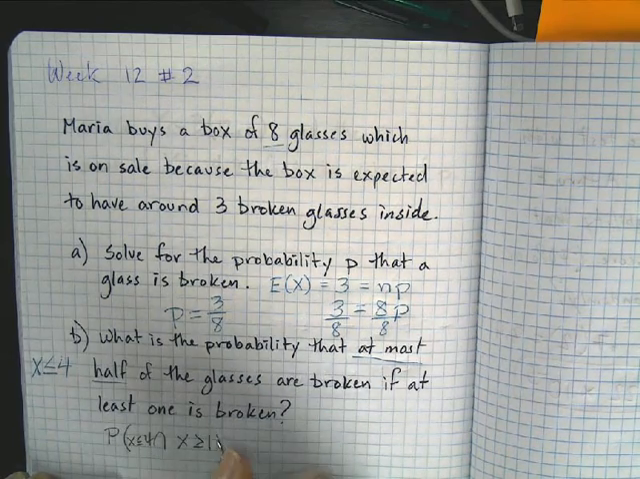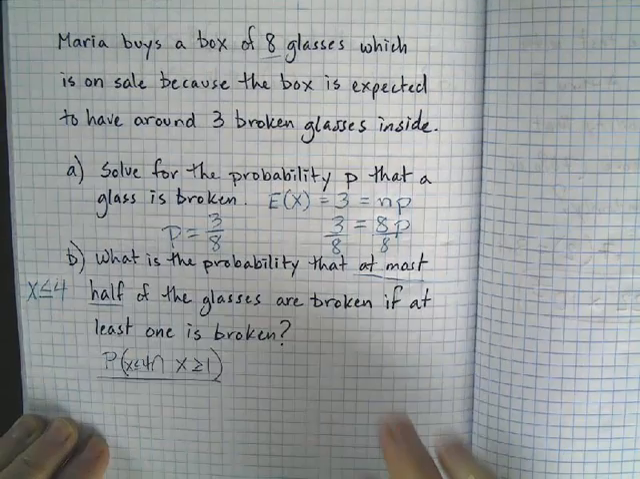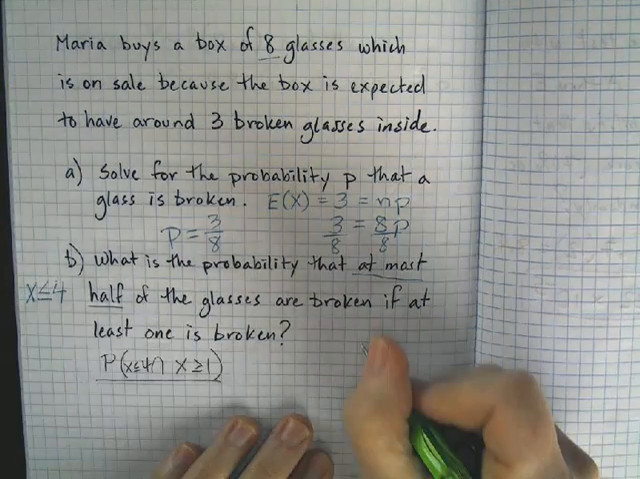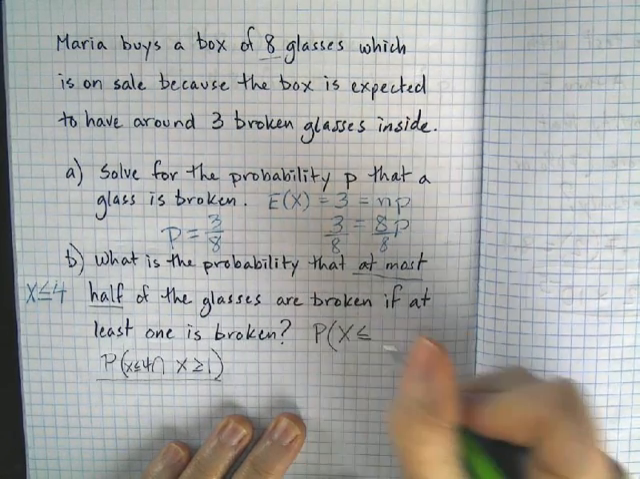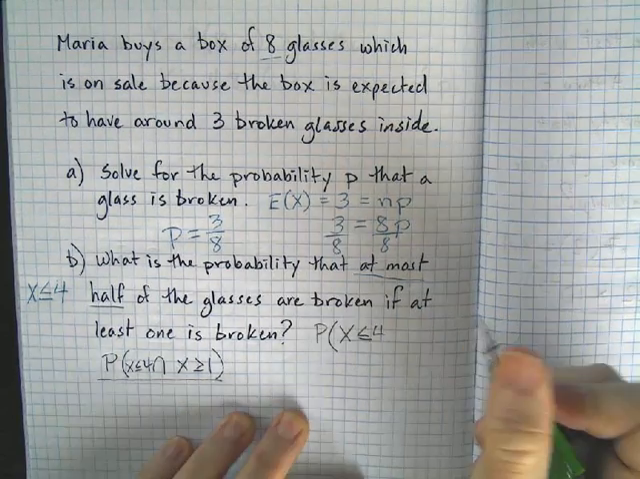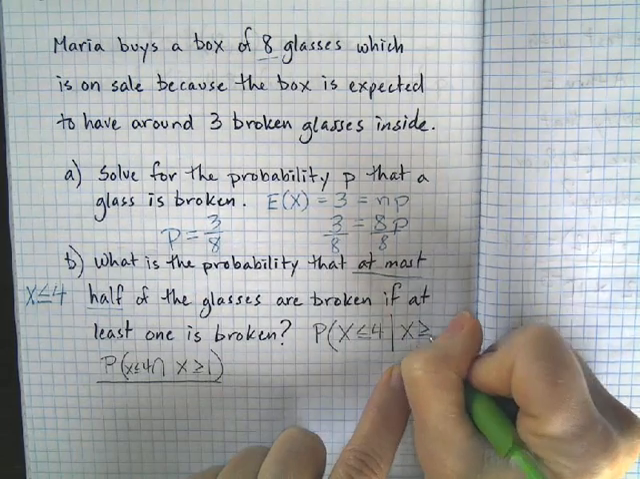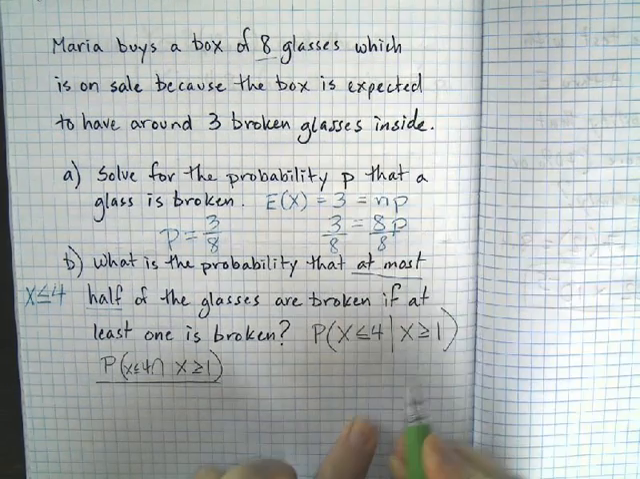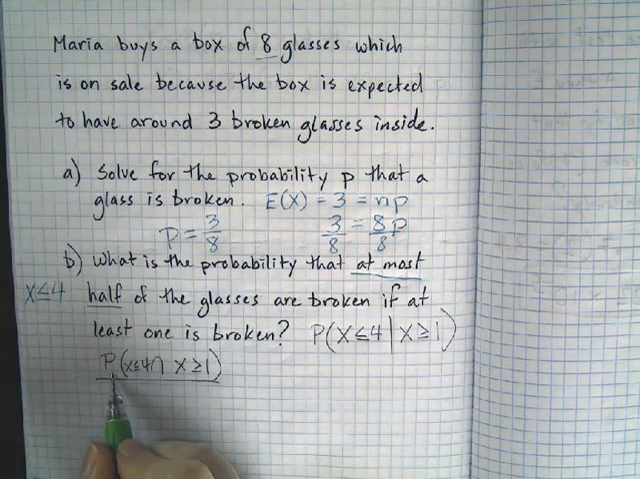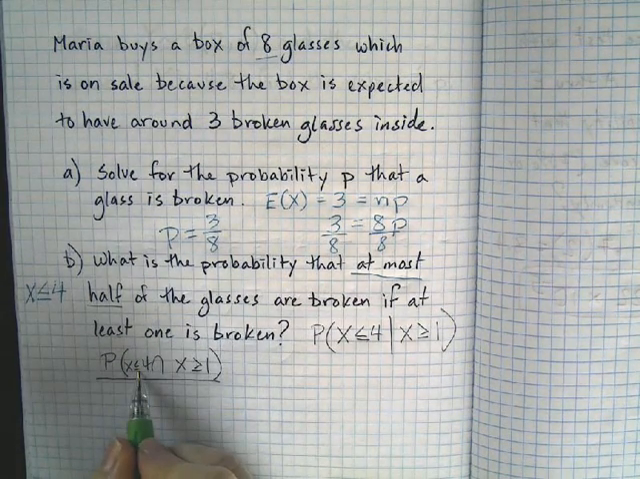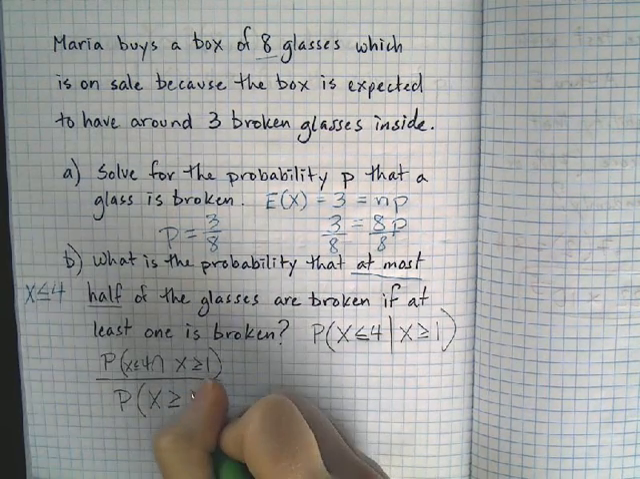I need to find the intersection of that and divide it by the probability of at least 1 being broken, because what I'm asking for is conditional probability. What is the probability that I will have less than or equal to 4 given that 1 or more is broken? So I can set it up like this. I need to find the intersection of these two things happening and divide it by the probability of 1 or more being broken.